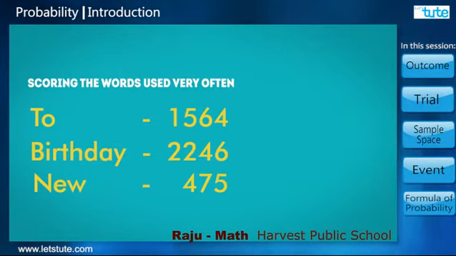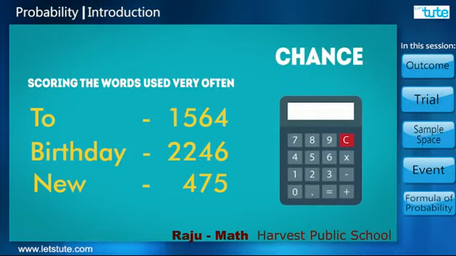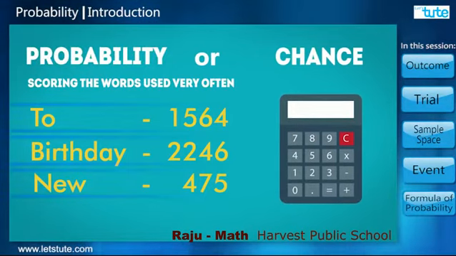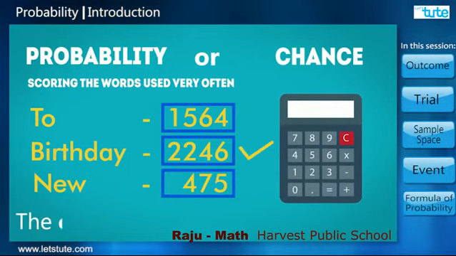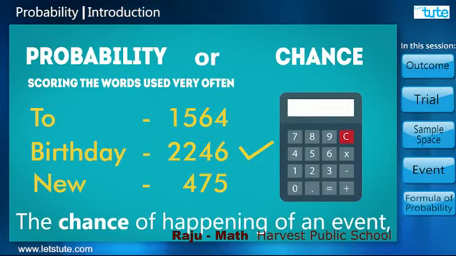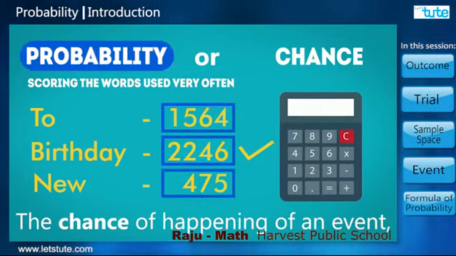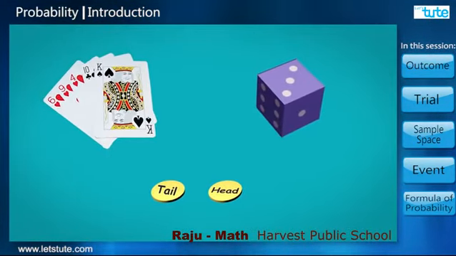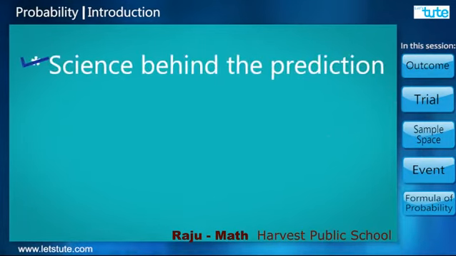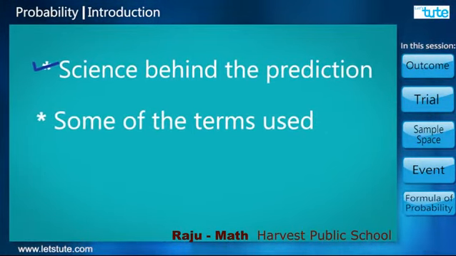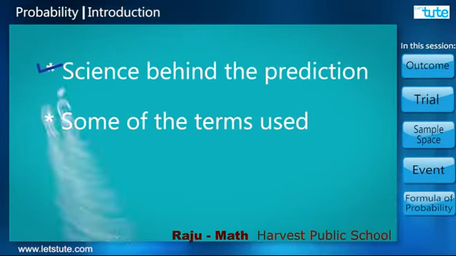The application does the suggestions by calculating the chances or probability of using a word by scoring. The chance of an event happening, when expressed in terms of numbers, is called probability. Let us see some examples to understand the science behind the predictions. Some important terms related to this chapter, and how to calculate the chances of an event happening.